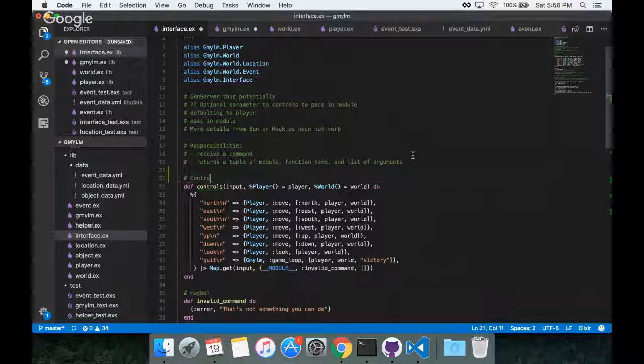Yeah, so I'm going to write this down before I forget it. Control should be a bare map according to how it's named.